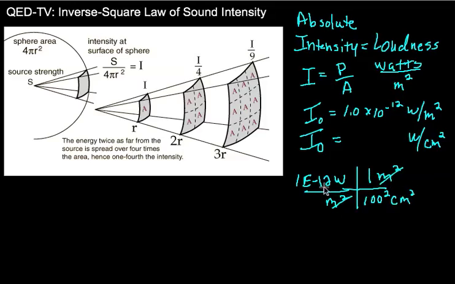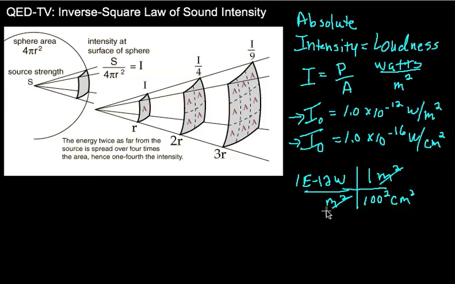So we're going to divide this by 100, which would take it down to 1 e minus 14, but then we're going to divide it by 100 again, so we would get 1.0 times 10 to the minus 16 watts per centimeter squared. You might have tried to do this in your head and just thought it went down to minus 14 because we're dividing by 100, but this is area, so we're going to divide by 100 twice. So we can use either one of these as threshold of hearing, depending on what units we're going to use.